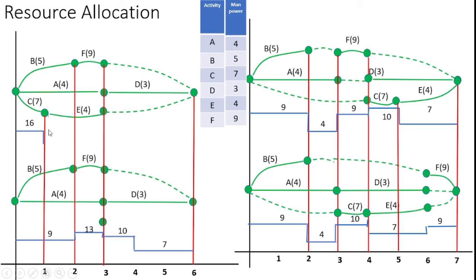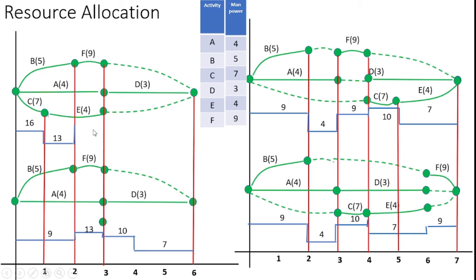After that, the first red mark to the second mark represents the second day's activity. How much manpower have I utilized on the second day? Here you see E available, A activity available, and B activity available, but in this region there is no C activity, so I consider only A, B, E. Here I add 5 plus 4 is 9, 9 plus 4 is 13, so I represent 13 manpower here. After this, B activity is completed.